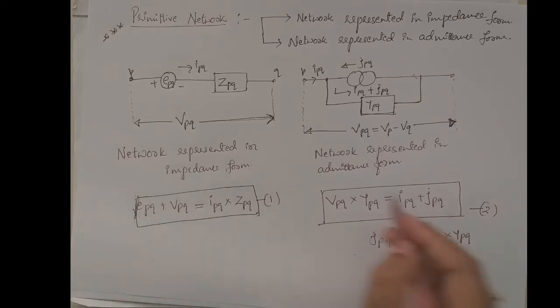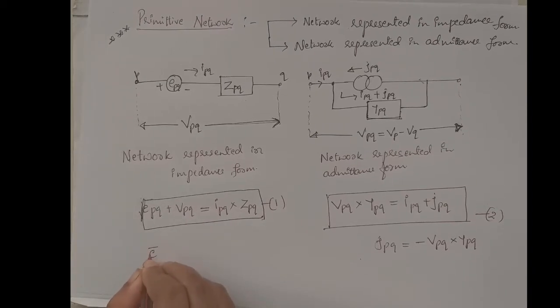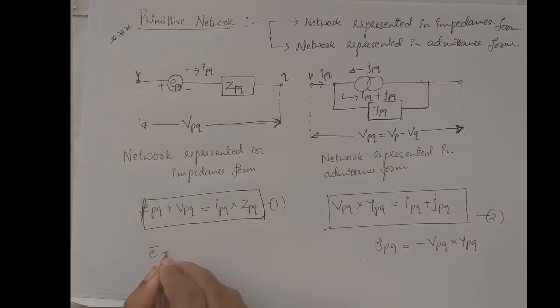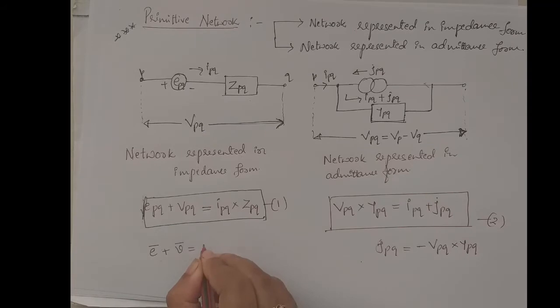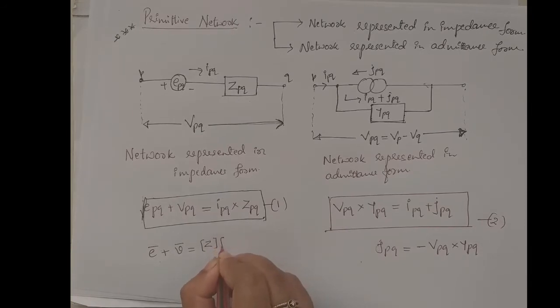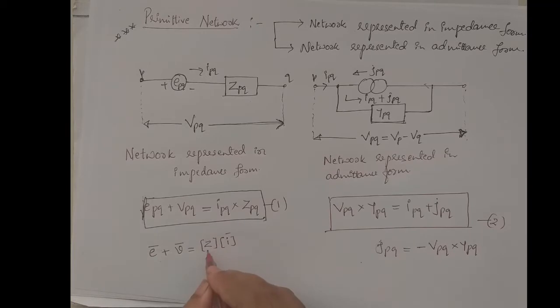So these two performance equations can be written in general form as shown. E bar plus V bar is equal to Z into I bar. Z is a matrix and I is a column matrix.